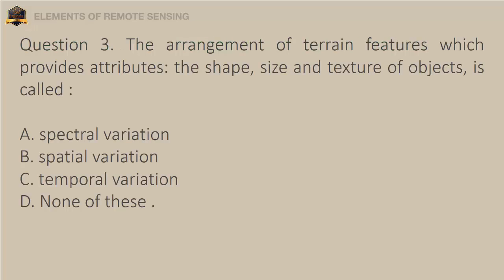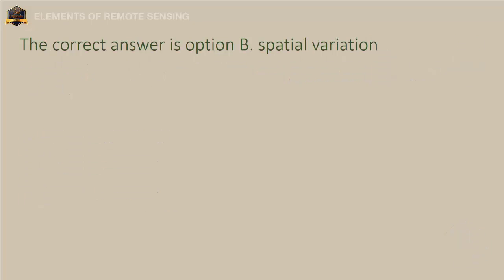Question 3. The arrangement of terrain features which provides attributes, the shape, size and texture of objects, is called: A. Spectral variation. B. Spatial variation. C. Temporal variation. D. None of these. The correct answer is option B, spatial variation.